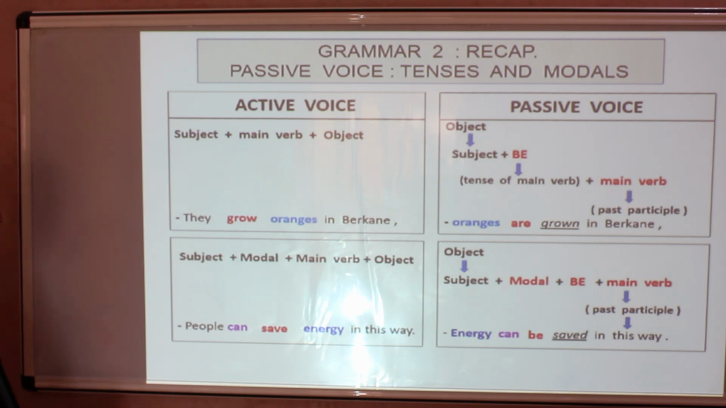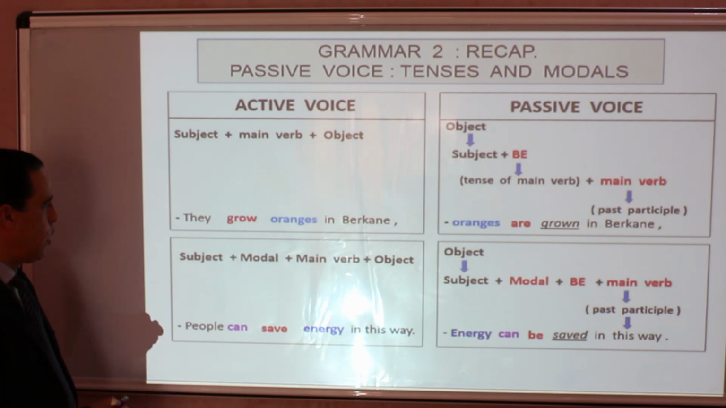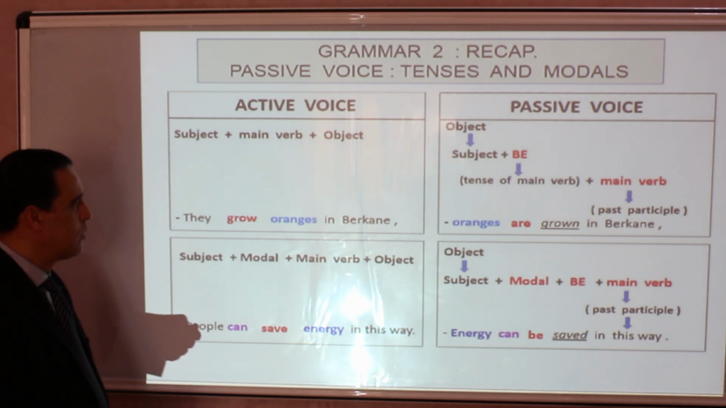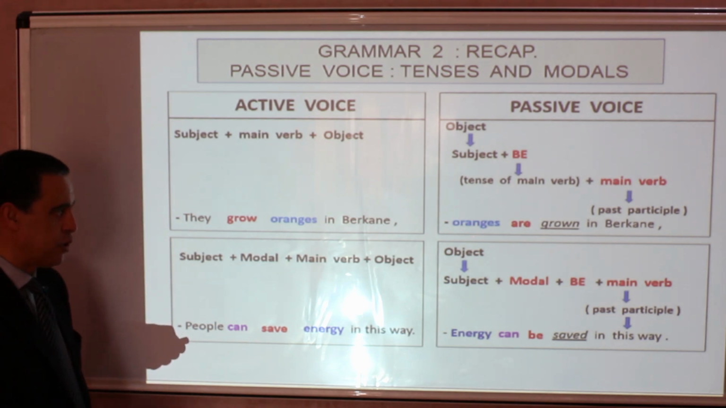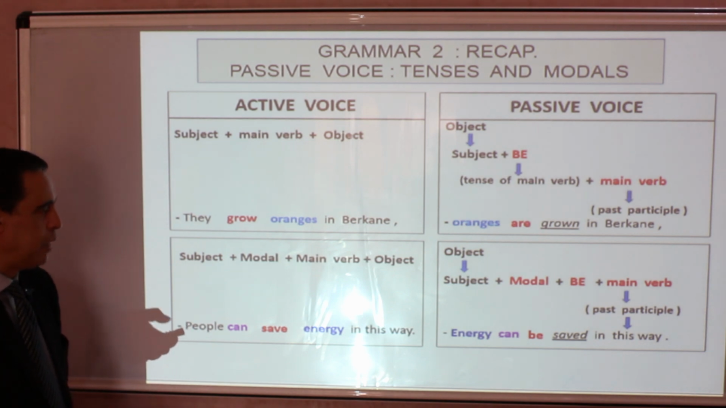For example, they grow oranges in Berkane. You see I highlight the verbs in red. Oranges is the object, they grow what? They grow oranges in Berkane. So oranges, the object, takes initial position, subject position, and then grow is in present simple. That present simple goes to the verb to be, are, and the main verb grow is put in past participle: oranges are grown in Berkane.